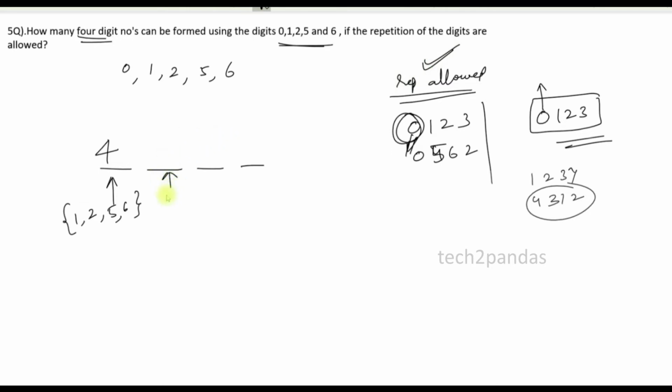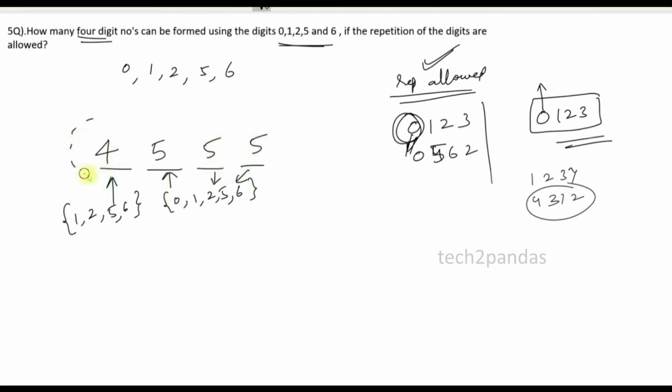For these positions, I can take 0, I can take 1, I can take 2, I can take 5, I can take 6. So how many possibilities? 5 possibilities. Again, for this position I can take 0, 1, 2, 5, 6, 5 possibilities. For this position I can take 5 possibilities.